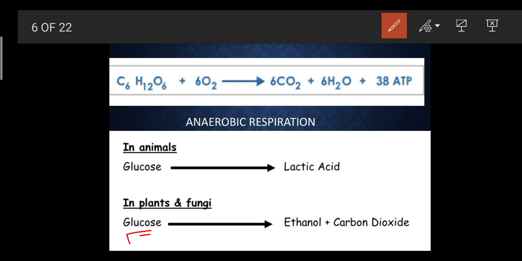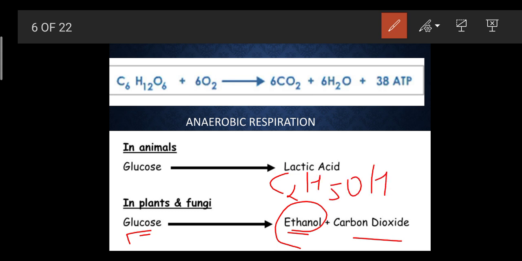See, in plants or fungi, which are nothing but the decomposers, when glucose breaks down, it gets converted into ethanol and CO2. This ethanol is nothing but the ethyl alcohol. This is C2H5OH, and this helps to release the alcoholic part. This has been carried out by the different industries in order to collect the alcohol, like to form the wines and all.